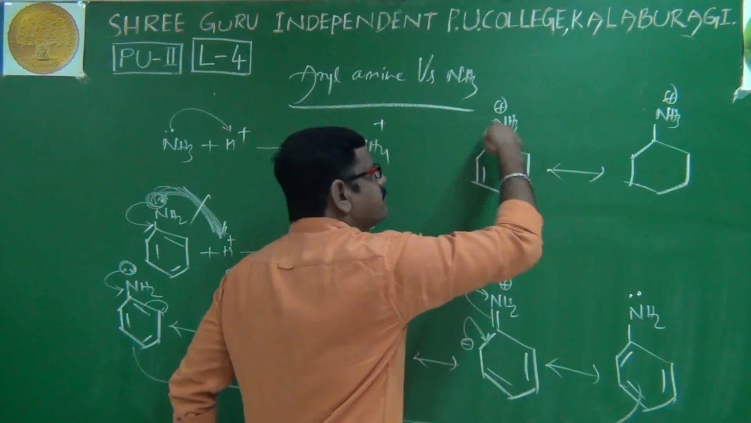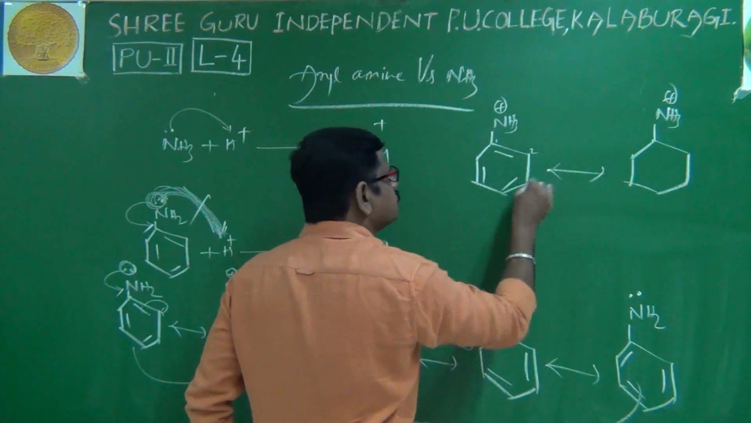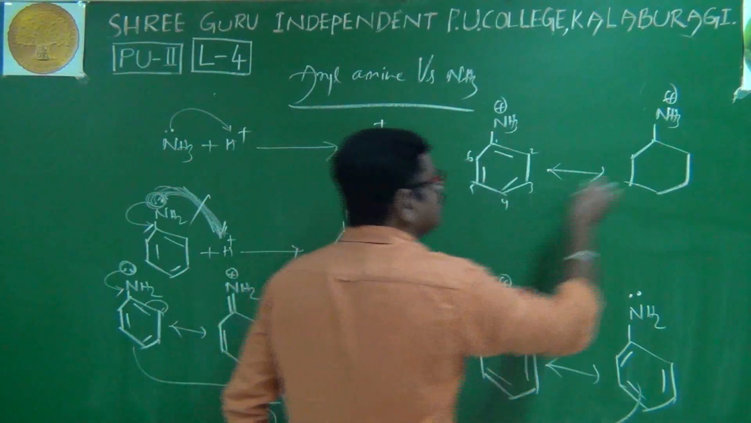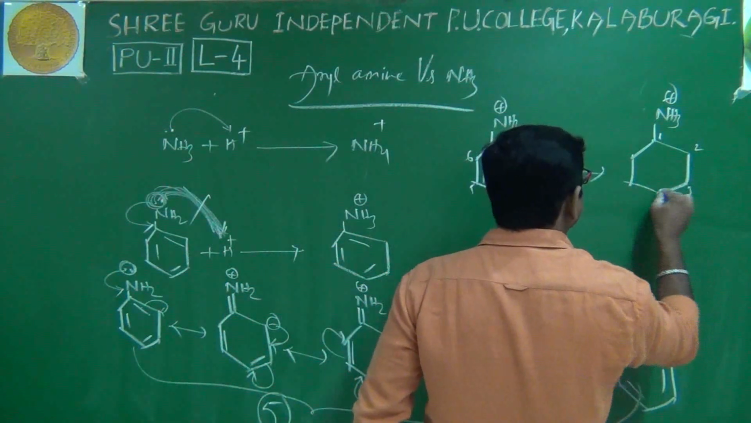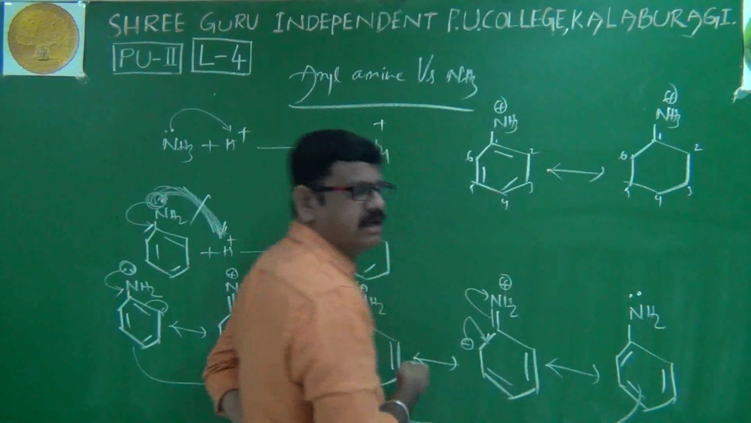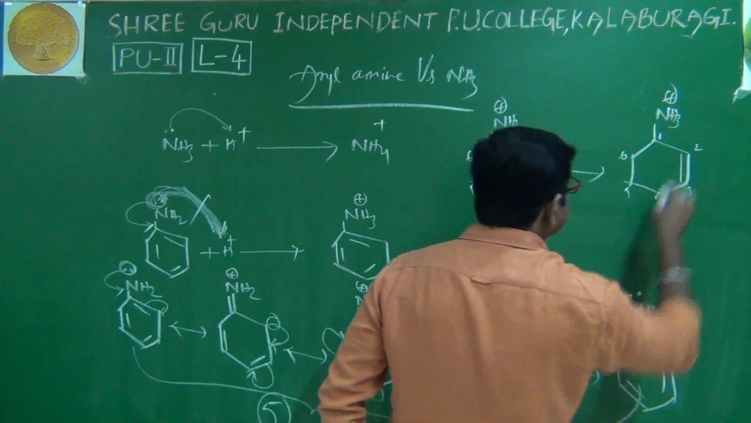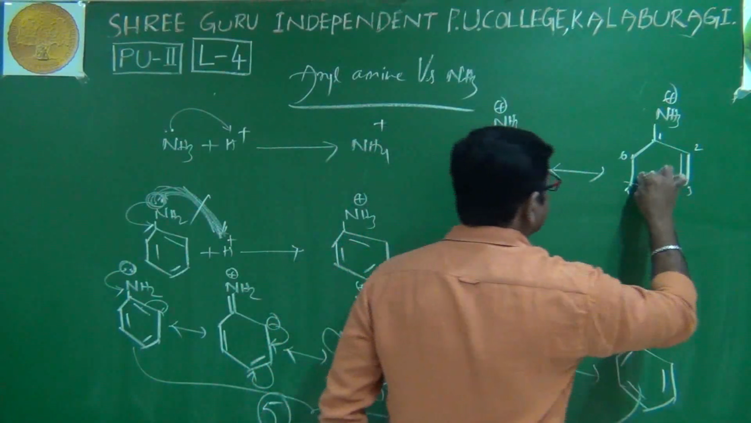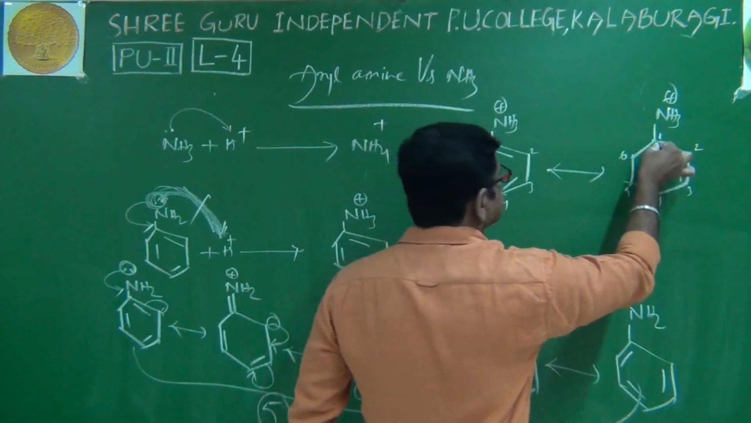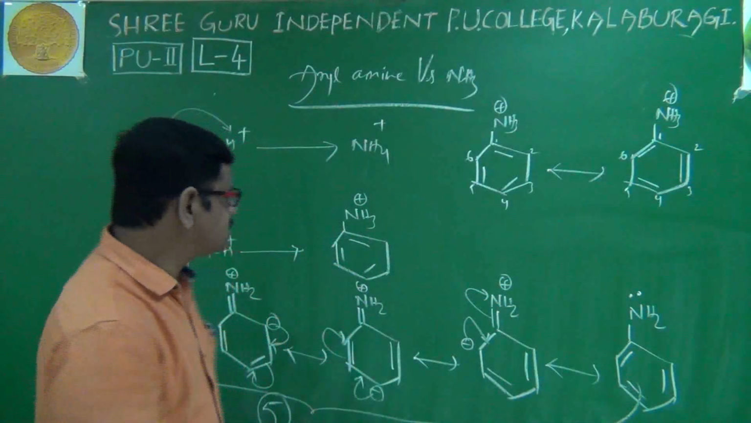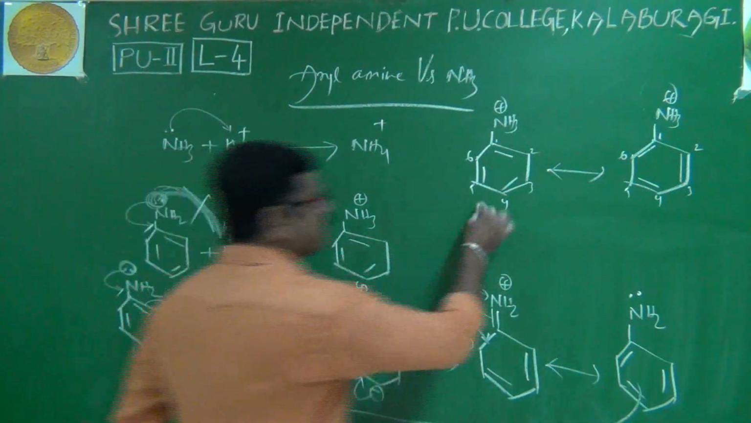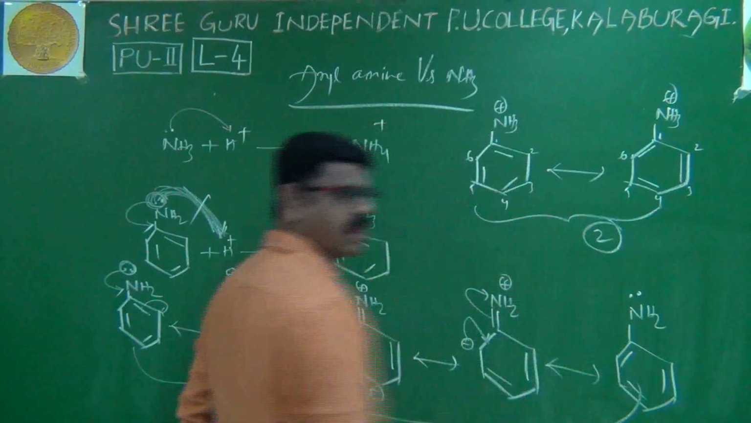Now whatever pi bonds are present, say number 1, 2, 3, 4, 5, 6. Here also we give numbers 1, 2, 3, 4, 5, 6. Here the double bond is present between carbons 1 and 2. Here the double bond will come between carbons 2 and 3, here 3 and 4, here 4 and 5, here 5 and 6, here 1 and 6 will come. That's it. Means the anilinium cation is showing only 2 resonance structures.